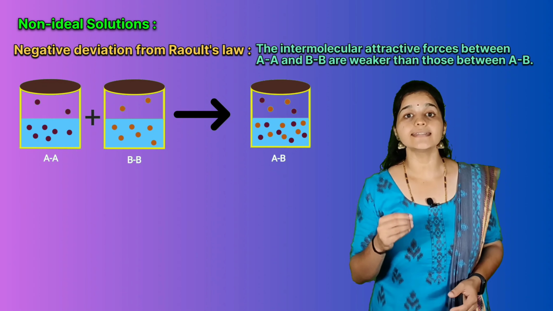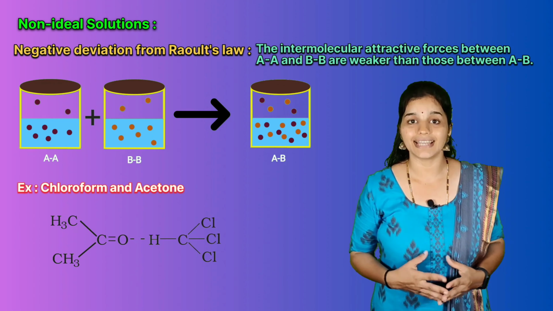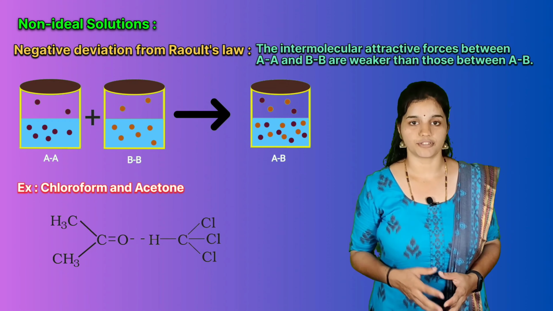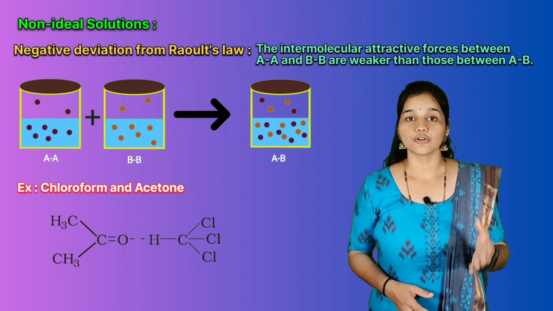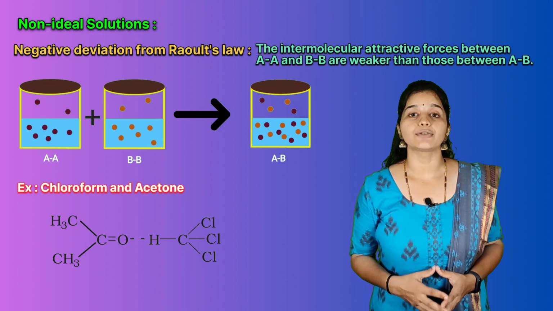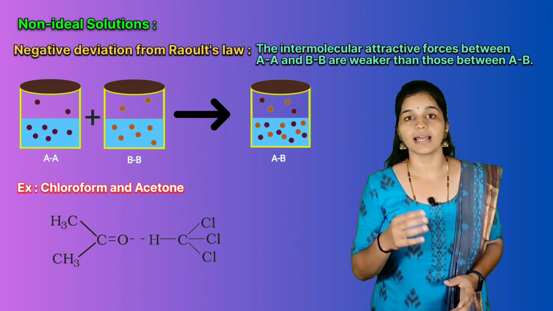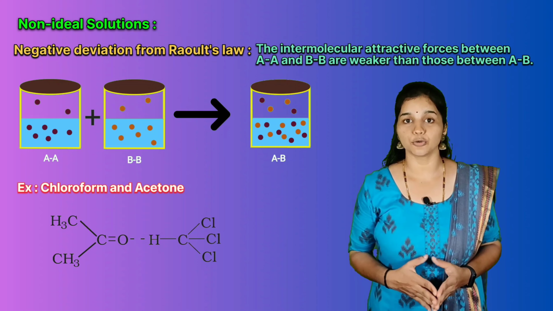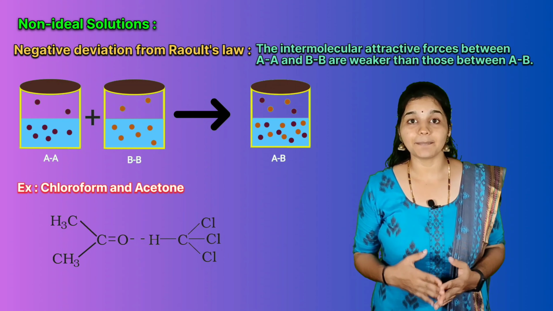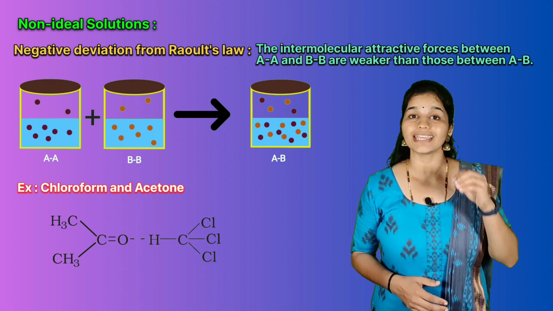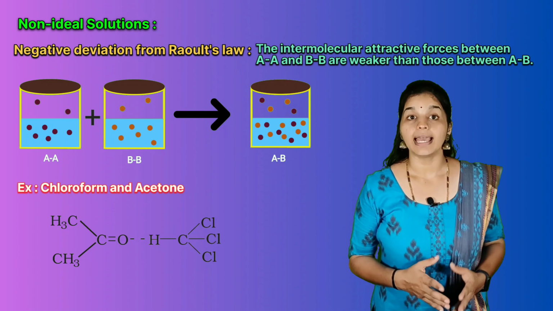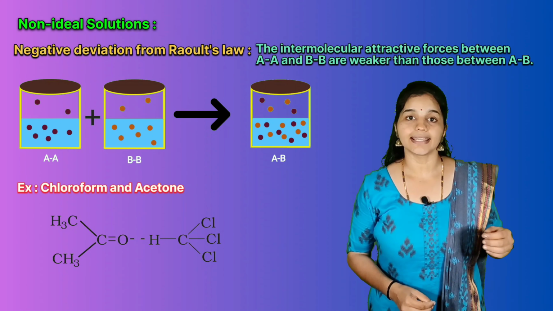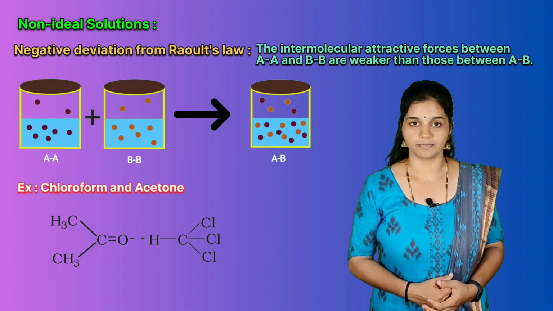Another example is a mixture of chloroform and acetone. It forms a solution with negative deviation from Raoult's law. This is because chloroform molecules are able to form hydrogen bonds with acetone molecules as shown in the figure. This hydrogen bonding between acetone and chloroform decreases the escaping tendency of molecules of each component in the solution, and as a result the vapor pressure decreases, resulting in negative deviation from Raoult's law.